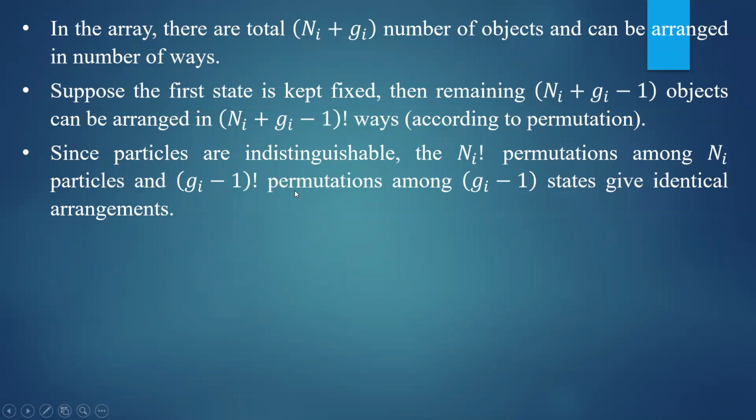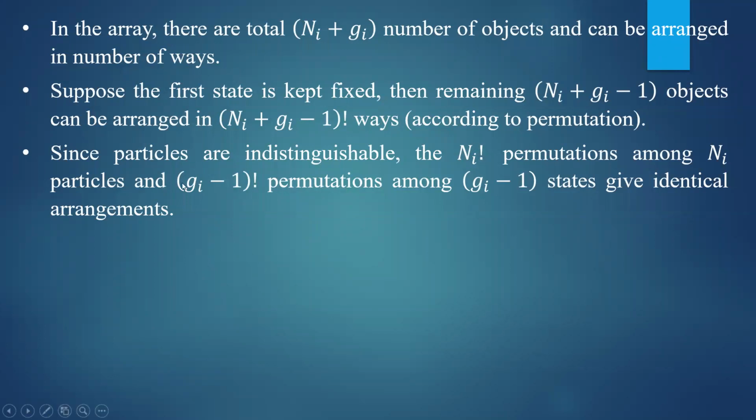Because if you replace one particle with the other, that is not giving you a different state. If you arrange a different state, one line with the other line, if you exchange or interchange them, that is not giving you a different state. But here, this Ni plus Gi minus 1 factorial is giving you the number of ways by considering the distinguishability of the objects. But here, these objects are indistinguishable.